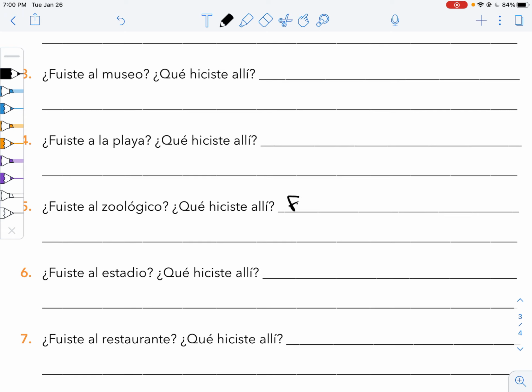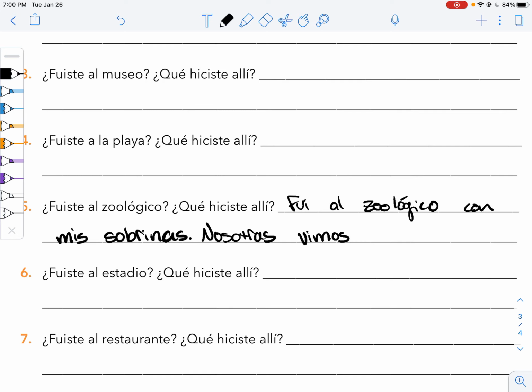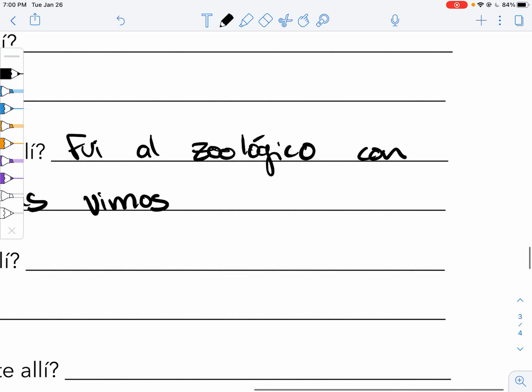Well, you can say yo fui al zoológico. I put the accent on the wrong O though. I went to the zoo with mi sobrina. I'm going to say with both of them. Con mis sobrinas. I went to the zoo with my nieces. And what did we do there? Nosotras vimos, we saw. What were they super excited about? They were super excited about the cheetahs. Los pardos.